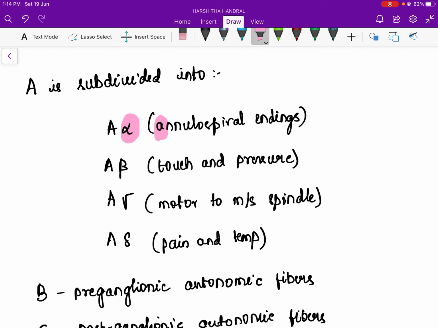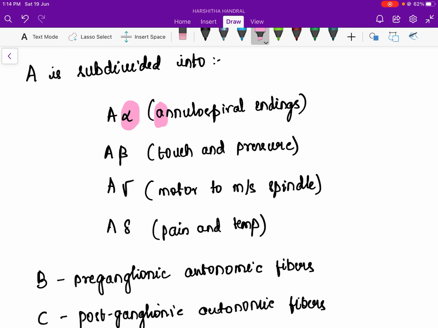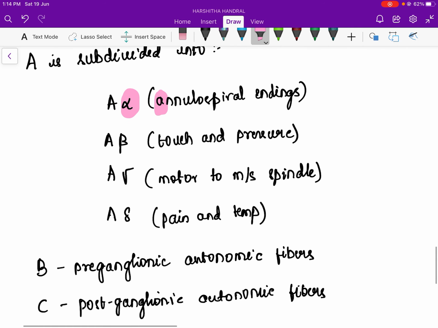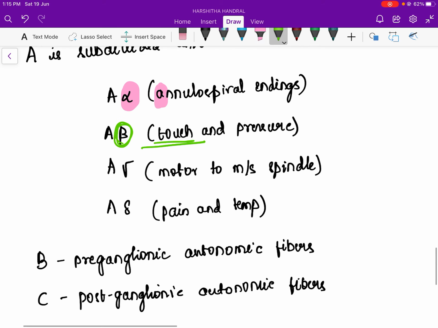A beta is tension pressure. So when you remember beta, it sounds like beta, son. When a mother sees a son, she could just bless him or give encouragement for his work by her blessing through the touch, or encouragement to the son's progress through pressurizing him. So you can remember that beta is, how will you encourage the beta? Either you can touch like a blessing or encourage like that, or you can pressurize them like that.